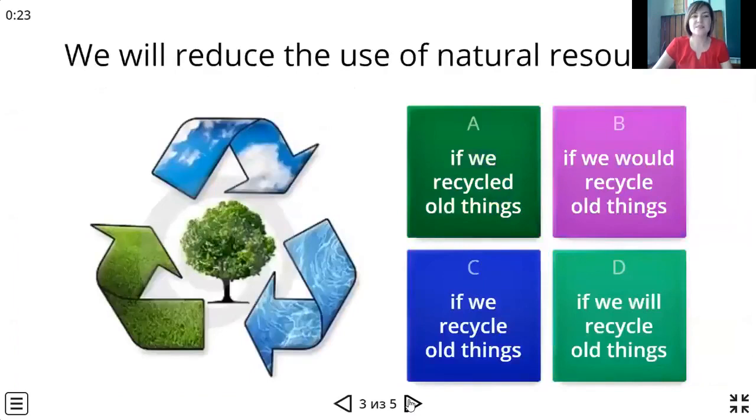Next sentence. We will reduce the usage of natural resources if we recycled all things, if we would recycle old things, if we recycle old things, if we will recycle old things. We've got the result. We are to look for the condition used in present simple, and the only possible answer is C.